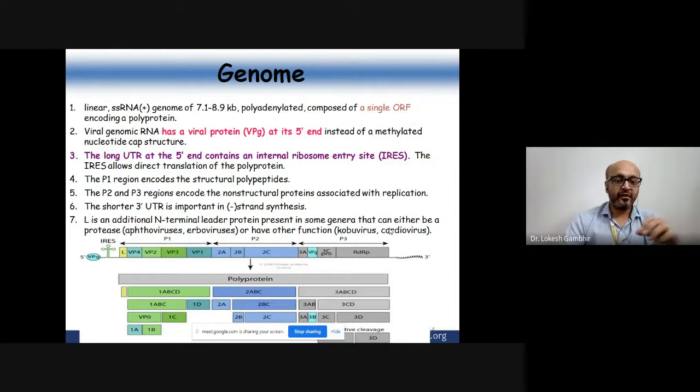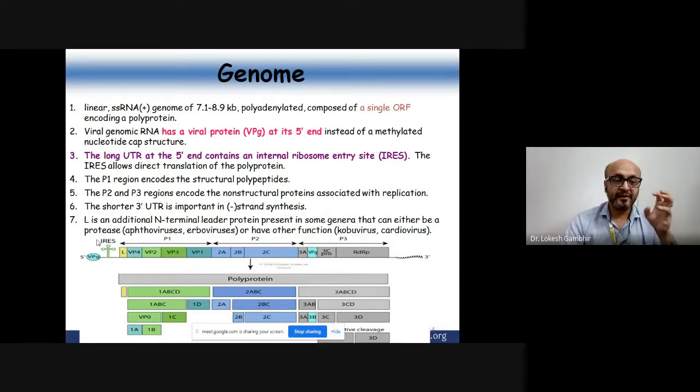So when we are talking about the complete aspect, see, this is the mRNA that I wanted to showcase to you. This is the mRNA, or the genome, of the Picornaviridae family that we are going to talk about. There is a poly-A tail at the 3' end. There is a VPG protein, viral protein G, at the 5' end, which is actually behaving as a cap of the 5' end. So instead of methylating the 5' end, the guanosine methylation, that is not there.